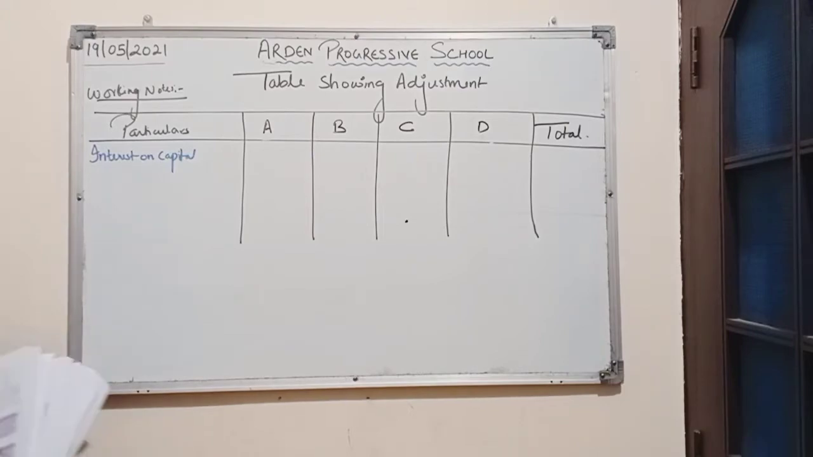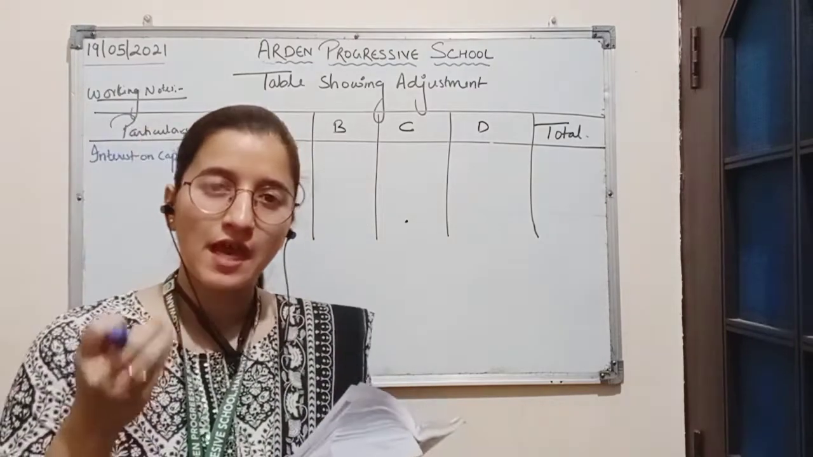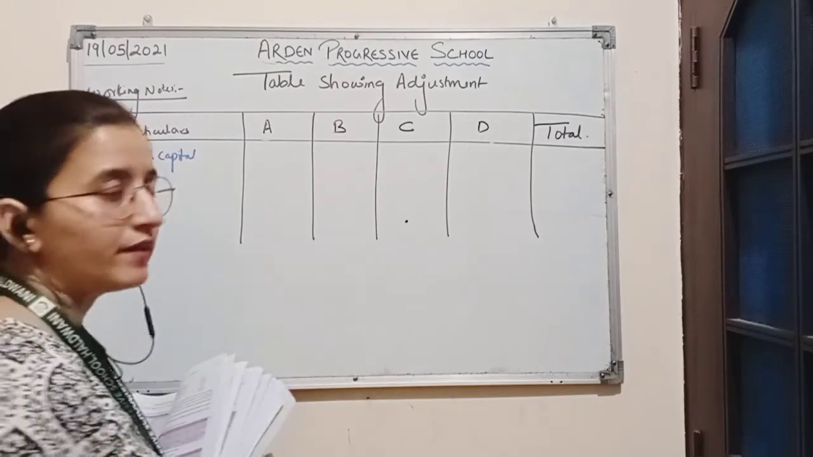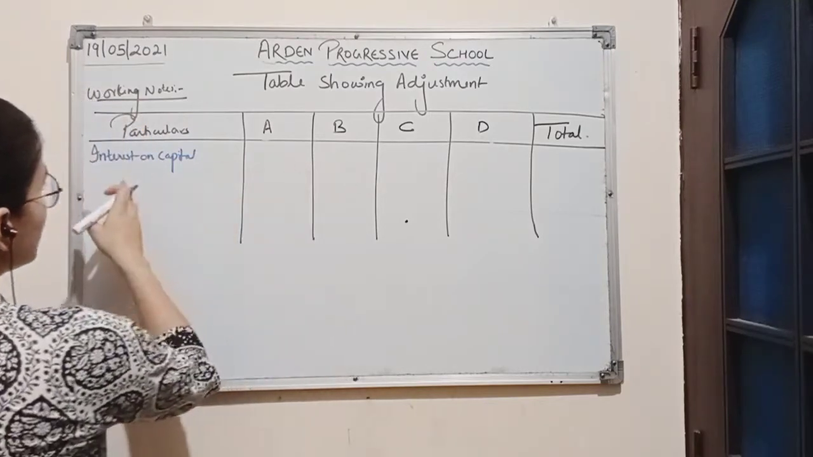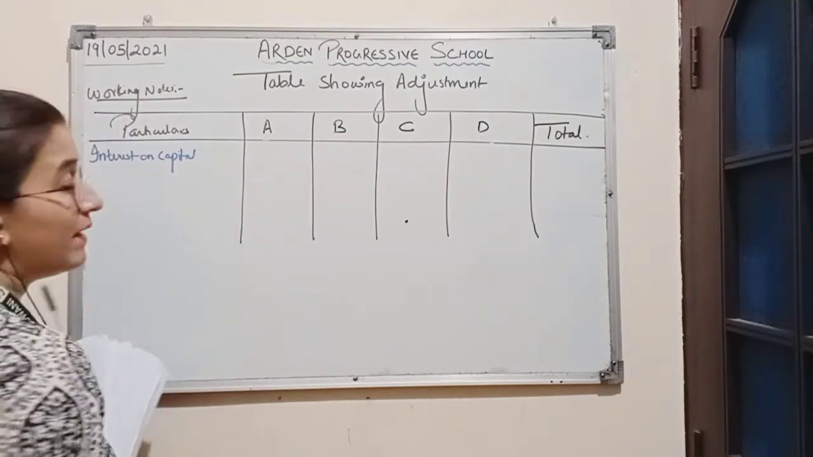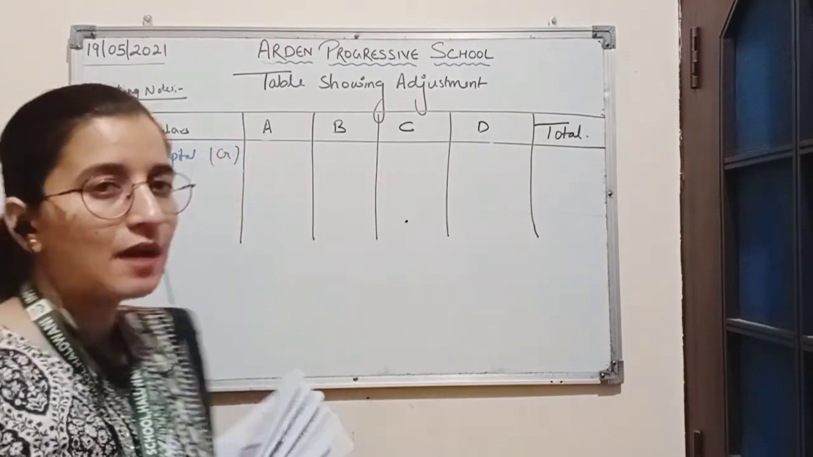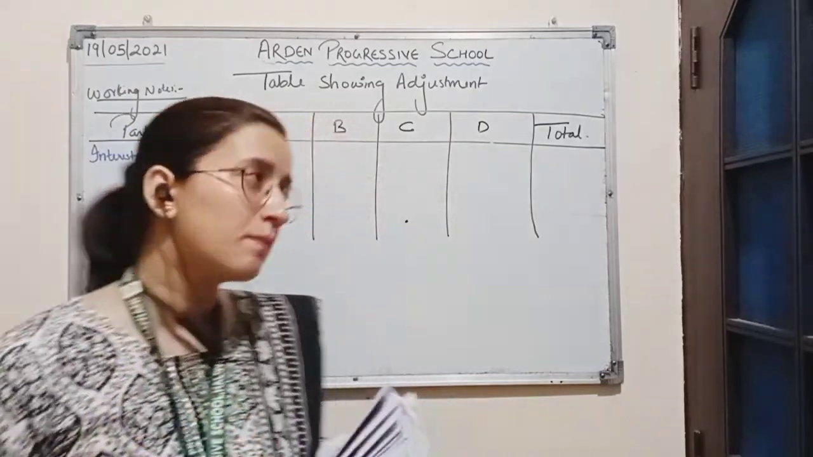Now we know interest on capital is treated as an expense for the firm and income for the partners. So here interest on capital will be credited. Why? Because it increases the capital balances of the partners.